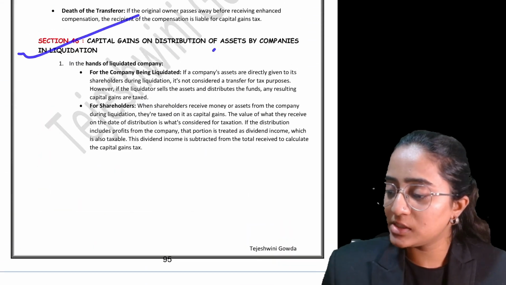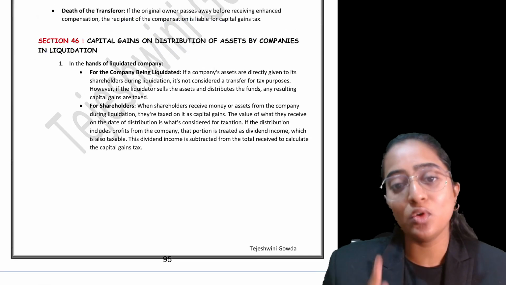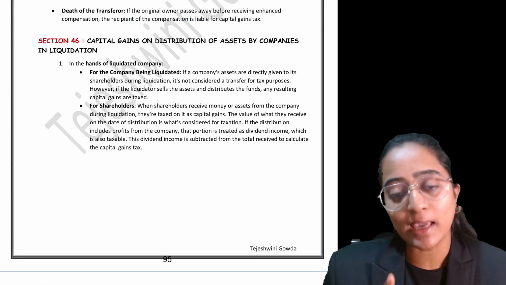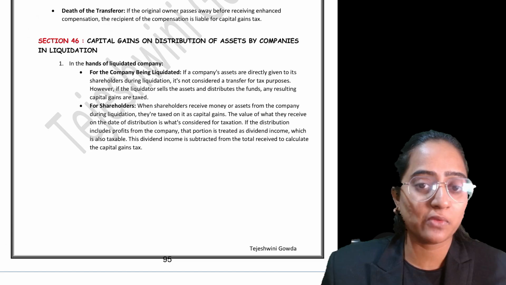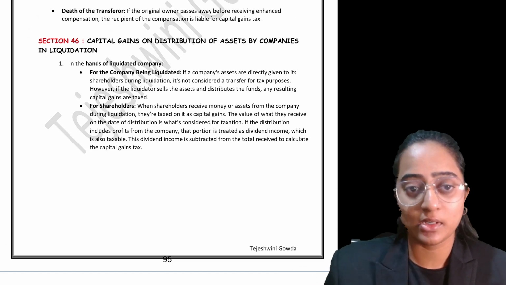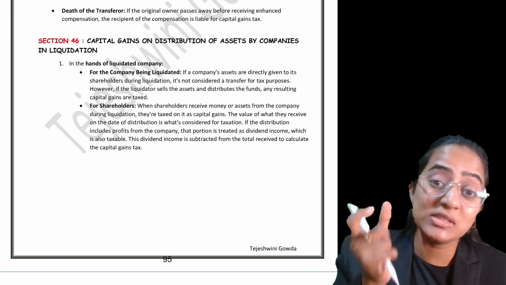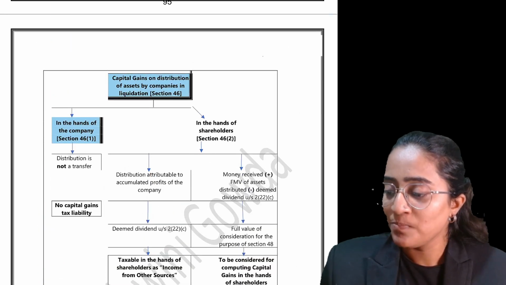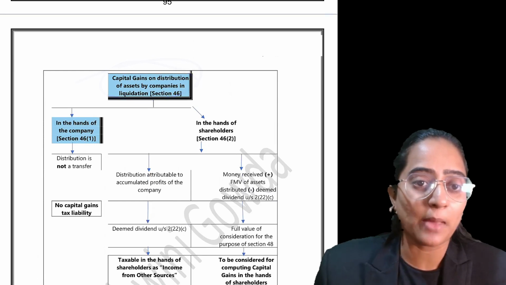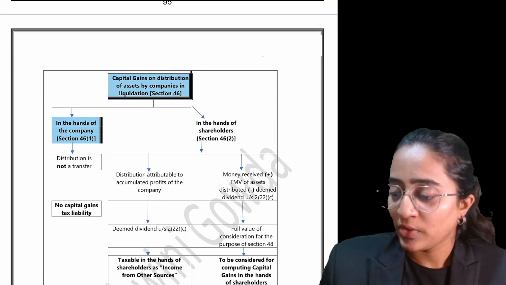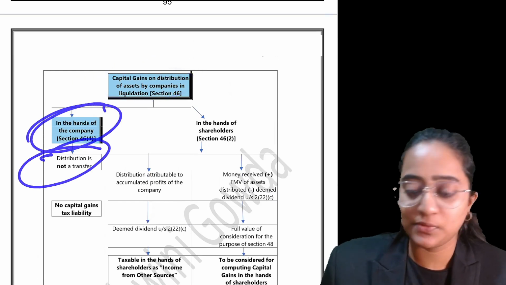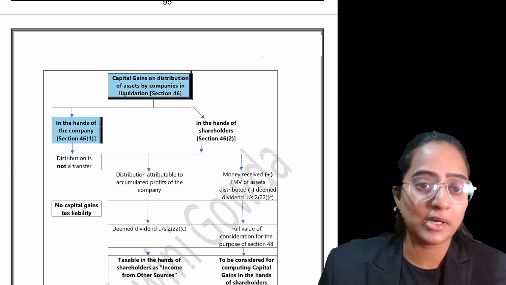When the company is distributing the asset, two concepts come into the picture. One is the capital gain taxation for the distribution of asset, and another is the deemed dividend. Now comes the question: in whose hand will it be taxable? Always remember, in the hands of the company, the distribution of assets is not a transfer at all, so there is no capital gain liability.